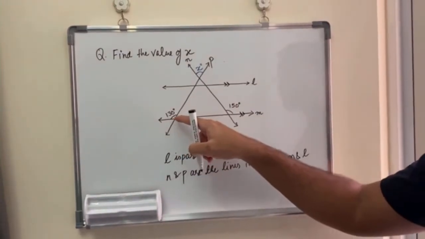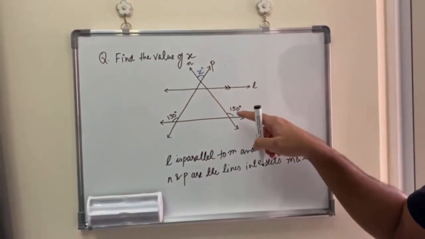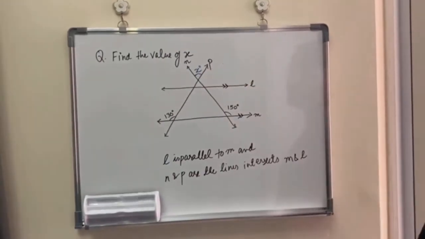Some angles are given to you: this angle is 130 degrees, this is 150 degrees. We have to find the value of x.